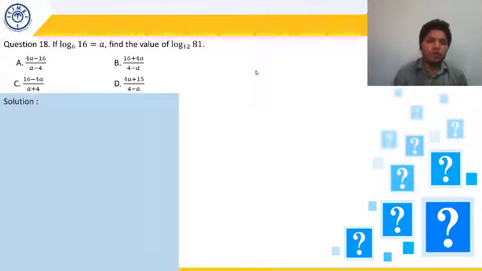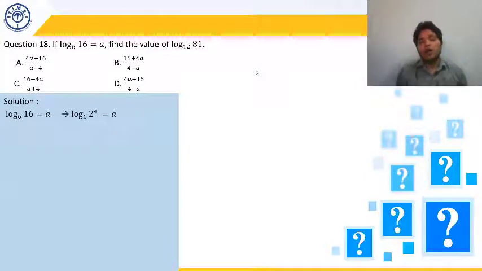What has been given to us? Log base 6 of 16 is a, and 16 can be written as 2 to the power 4. And we have discussed in log that log a to the power m can be written as m log a. So we can take the power outside. So it will become 4 log base 6 of 2 is equal to a. So log base 6 of 2 will become a upon 4.